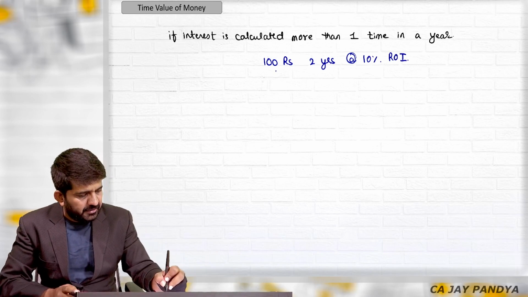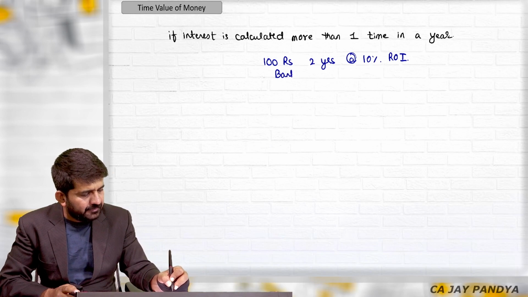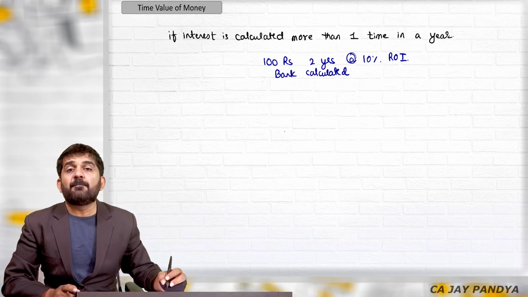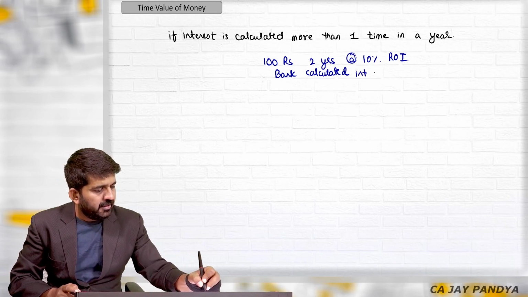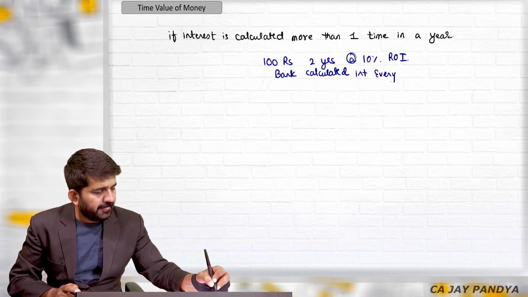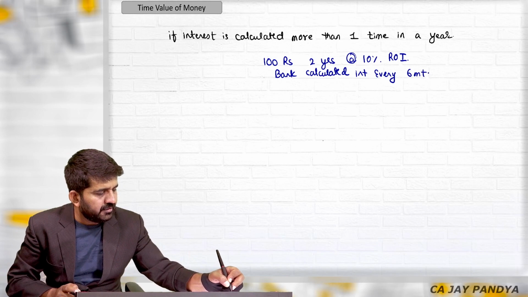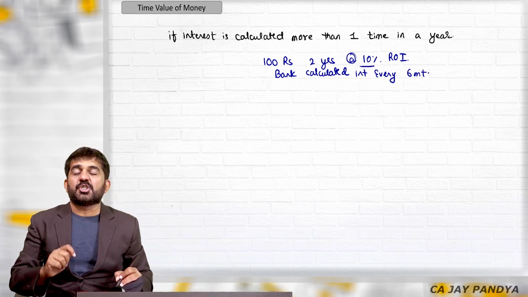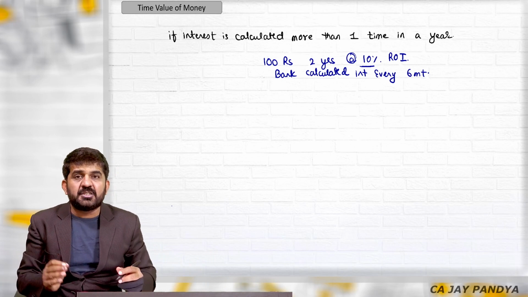But the bank calculates or compounds interest every 6 months. Now you will say, sir, is this 10% per annum or for 6 months?